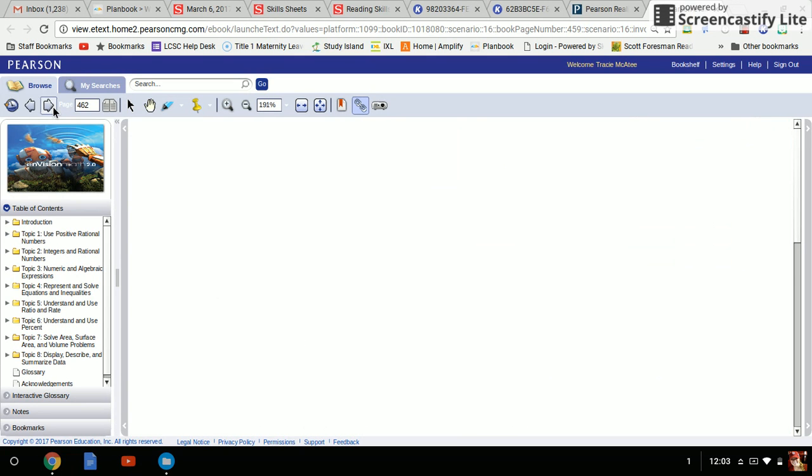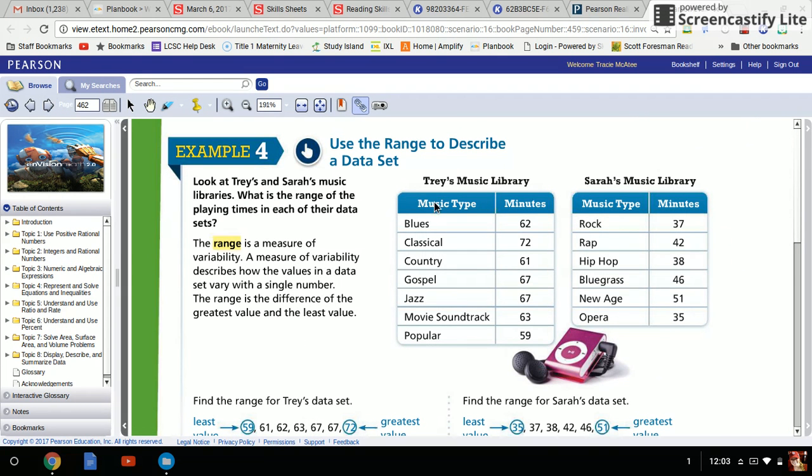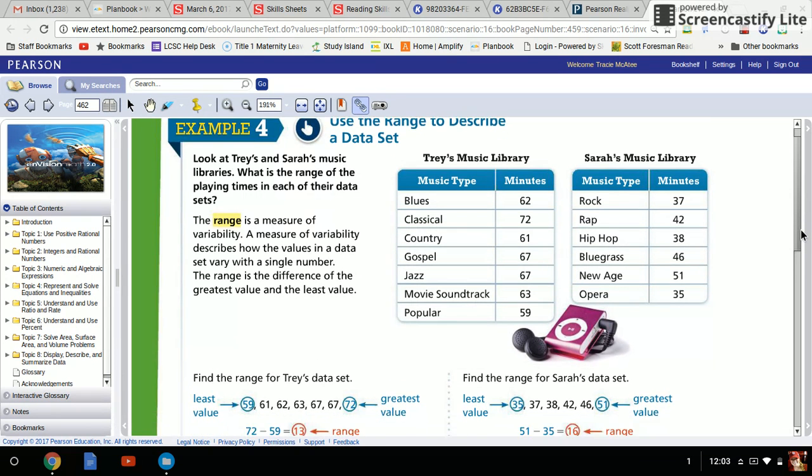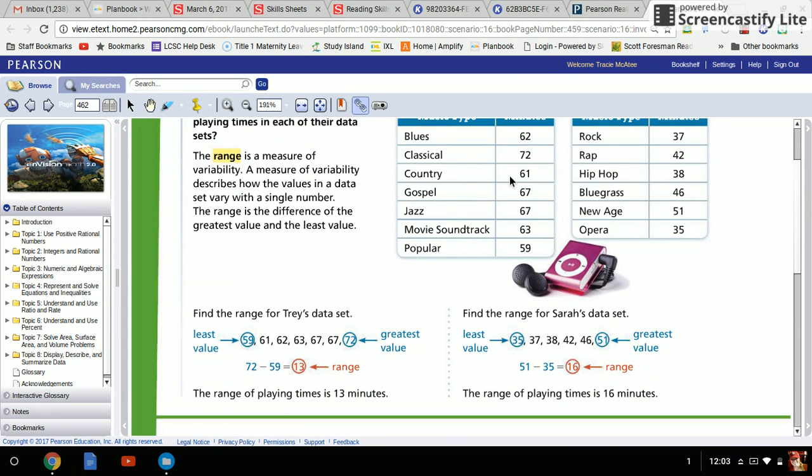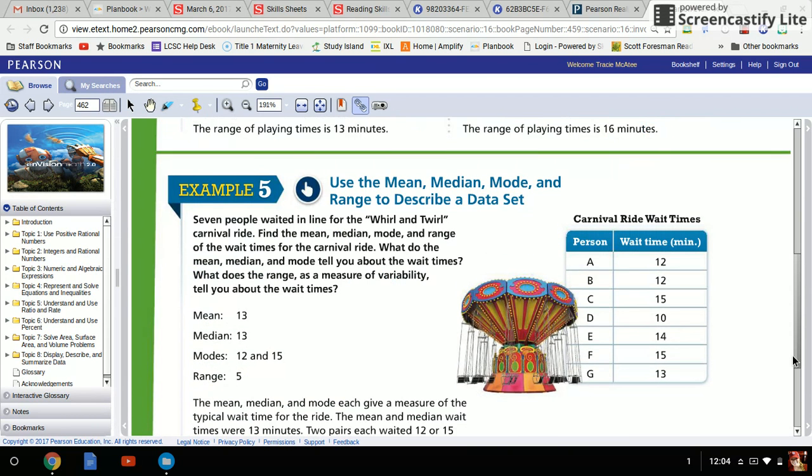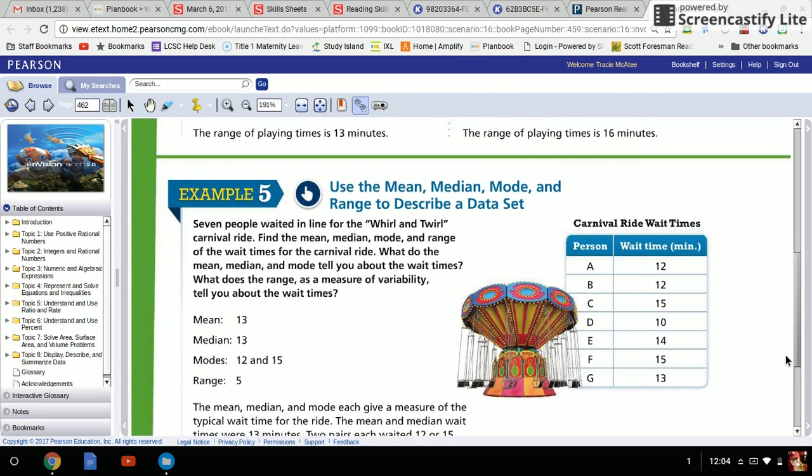There are a couple of other examples here. Finding the range, that's just the difference between the largest and smallest numbers. The range for Trey's data set here: the lowest value is 59 and the highest was 72. So get the difference of those numbers. It was 13. For Sarah's, the highest was 51 and the lowest was 35. The difference of those is 16. So the range is 16. Pretty simple after you can figure out how to keep it all straight.